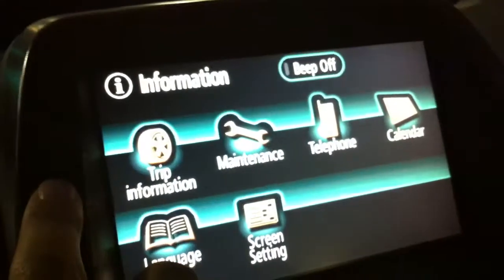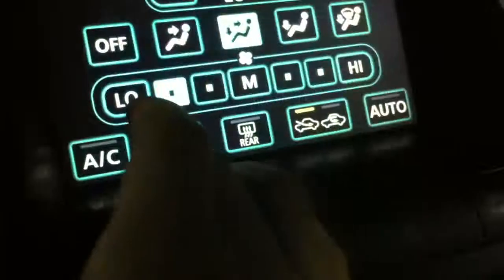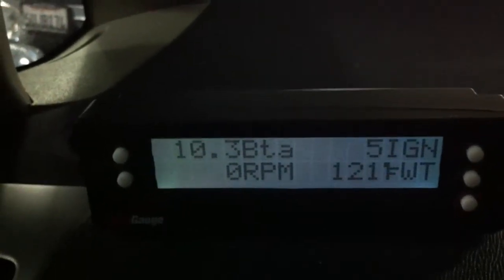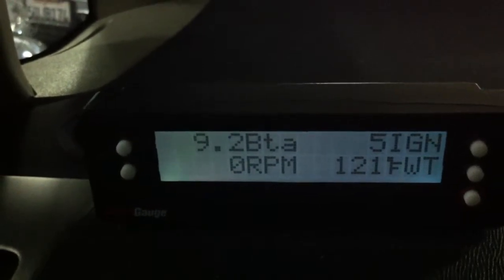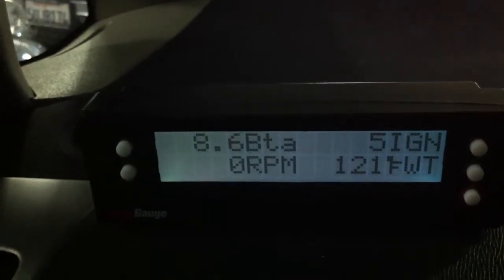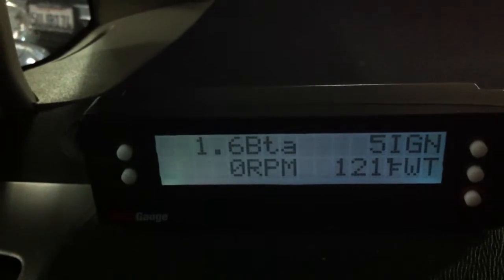Okay, now the engine stopped and I'm drawing 1.7 amps. And that's the display. And let's turn on the AC. You can see now we're at 5.4 amps. If I turn the AC fan to high, it's drawing 10.3. If I turn it to low, it's 8.9. If I turn off the AC, it drops to 1.6.